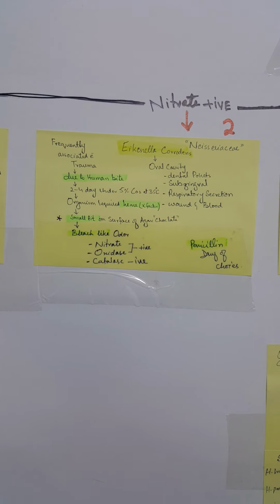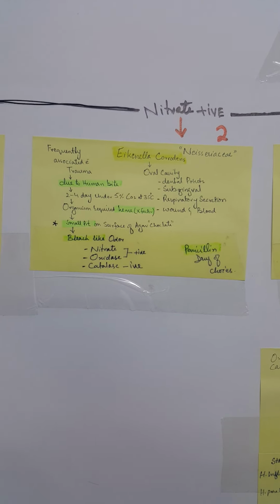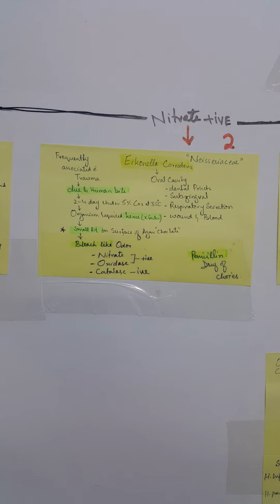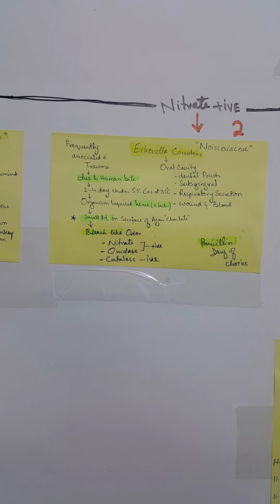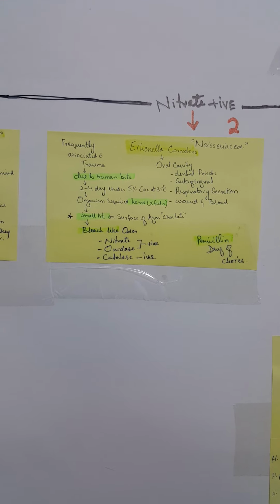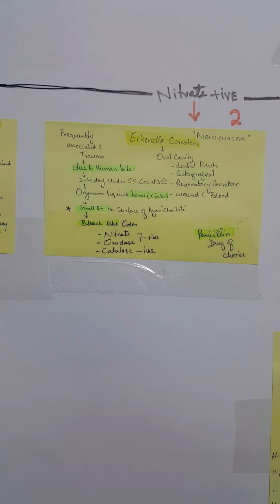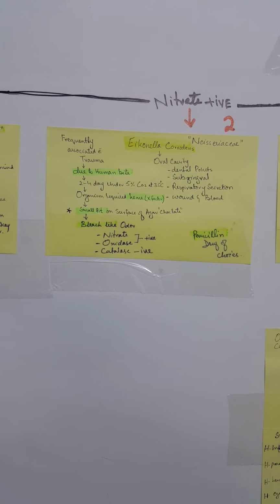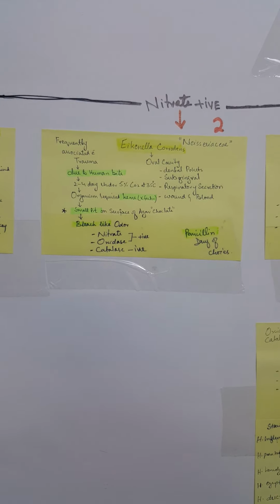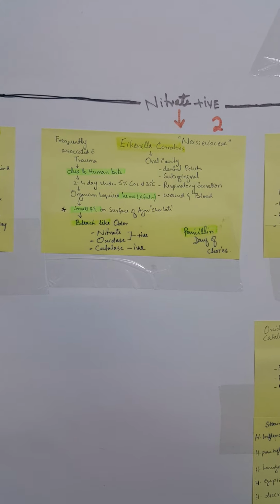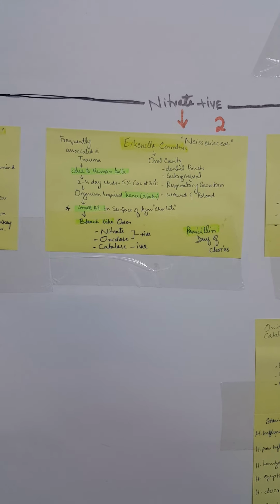It grows in 2 to 4 days under 5% carbon dioxide at 35 degrees centigrade. The organism requires the hemin factor, X factor, and also produces a pit and bleach-like odor on the surface of chocolate agar. The organism is nitrate and oxidase positive, but negative to catalase. The drug of choice for this organism is penicillin.